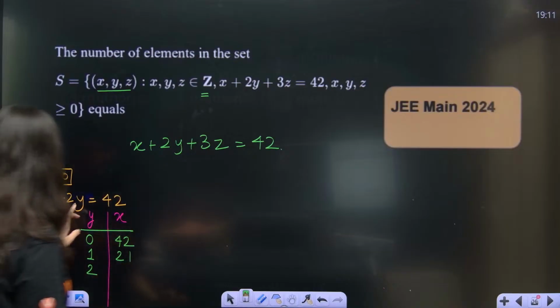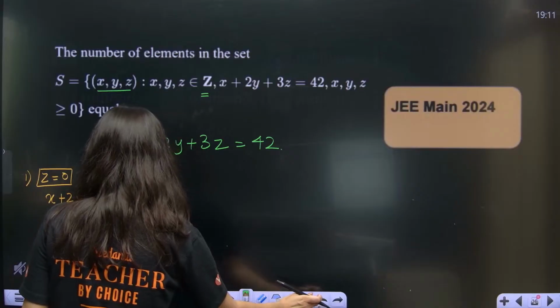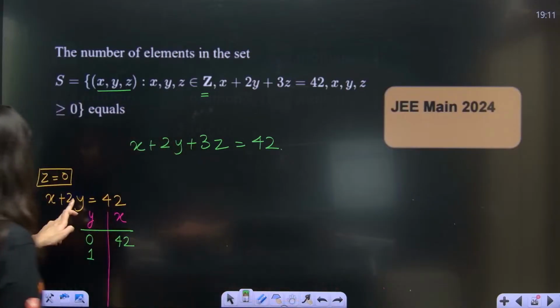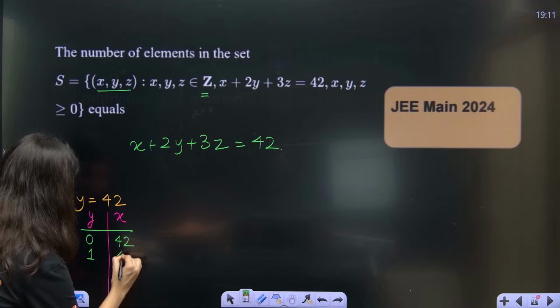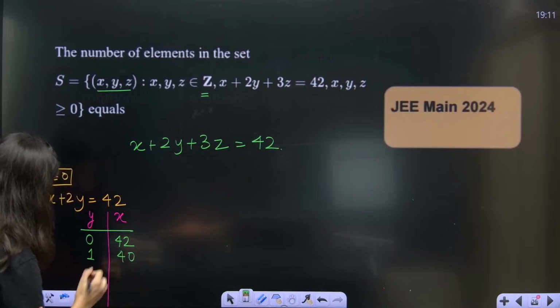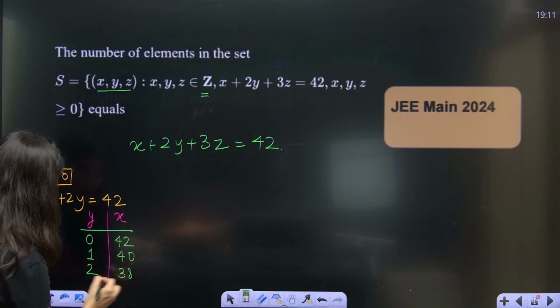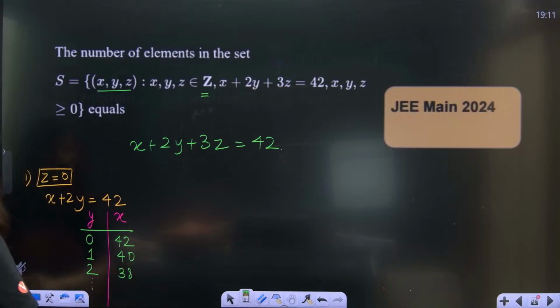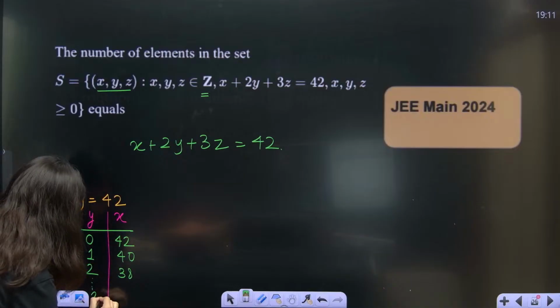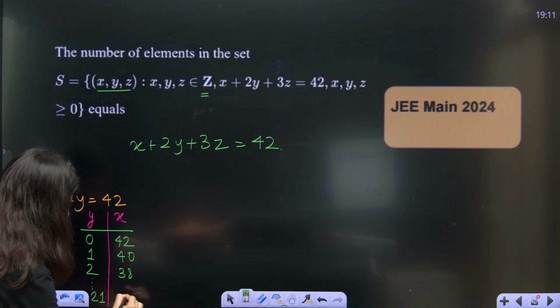Sorry. If y is 1, can anybody tell me, if y is 1, x will be what? 40. If at all y is 2, 2 2s are 4, so 38. Okay, it will go all the way up to y can be what? Maximum y can be 21. Yes. If y is 21, x will be 0.